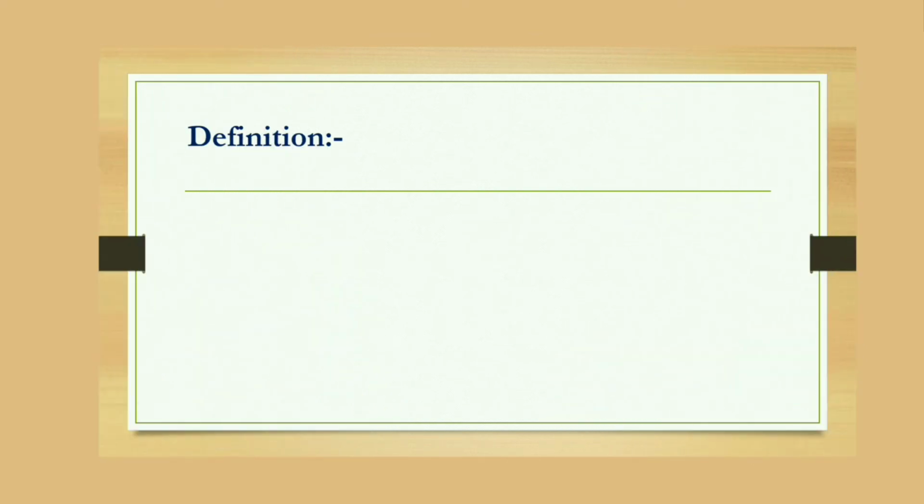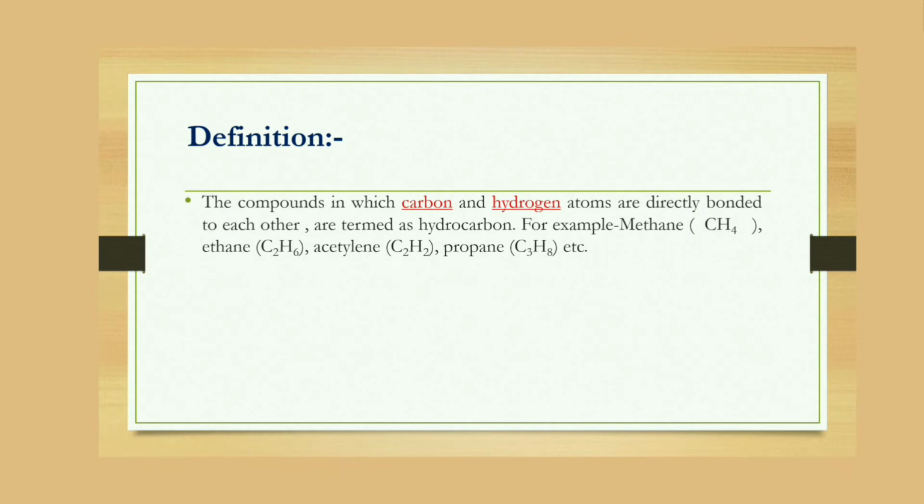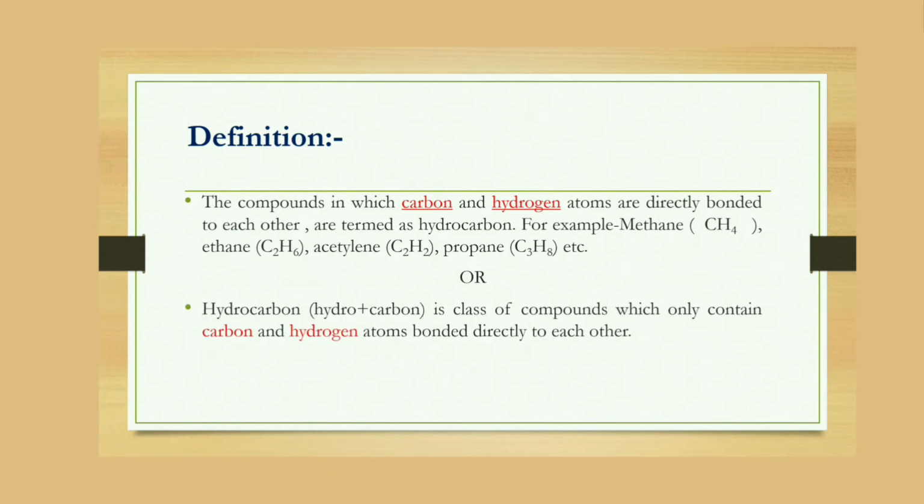The word hydrocarbon is a combination of two words, namely hydro and carbon, where hydro refers to hydrogen and carbon refers to an element about which we all are aware. Therefore, we can define hydrocarbons as the compounds in which carbon and hydrogen atoms are bonded directly to each other.